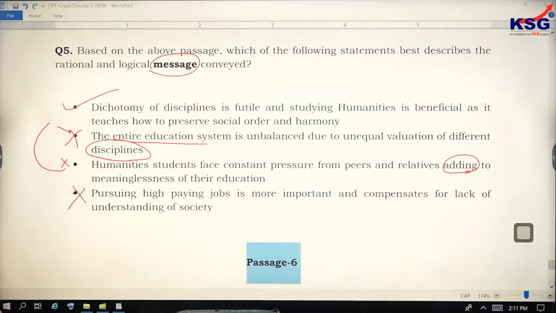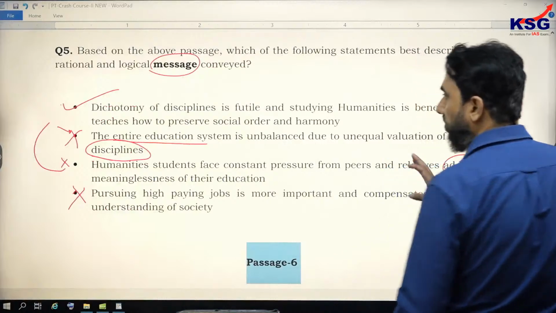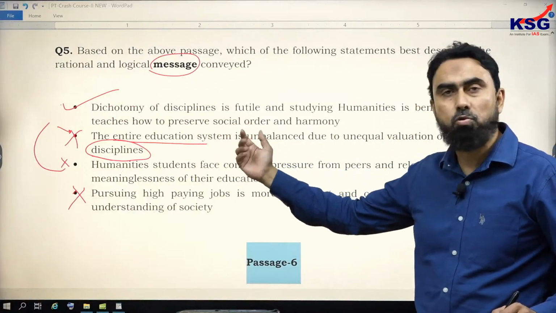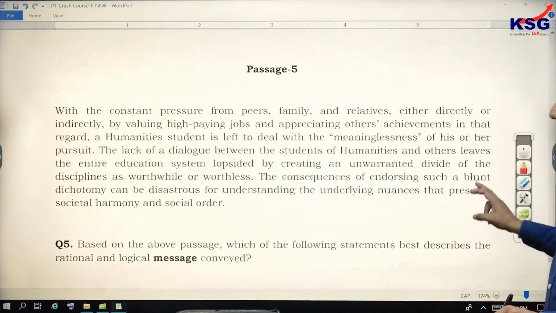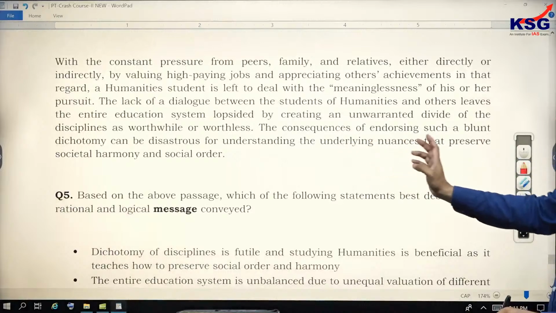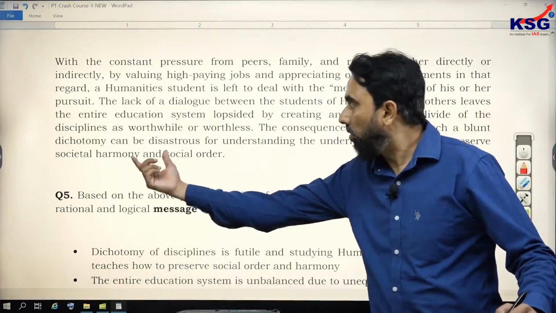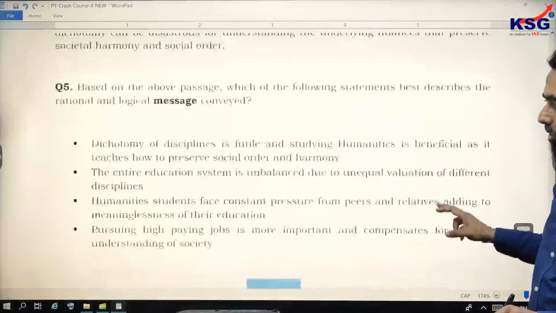Though in parts option C is making sense, the first one says dichotomy of disciplines is futile and studying humanities is beneficial as it teaches how to preserve social order and harmony. So it is being mentioned by the author here. This stream preserves societal harmony and social order. So this is the crucial message.